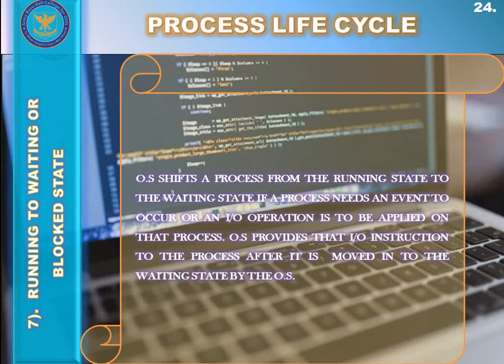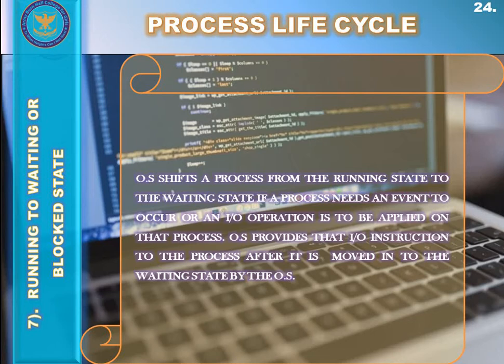Now the process can also be transferred from the running state to the waiting or blocked state. And why is that so? We will explore it. So from the running state, a process can be transferred to the blocked or wait state. A process moves into the waiting state if it needs to wait for a resource, such as waiting for user input or waiting for a file to become available.